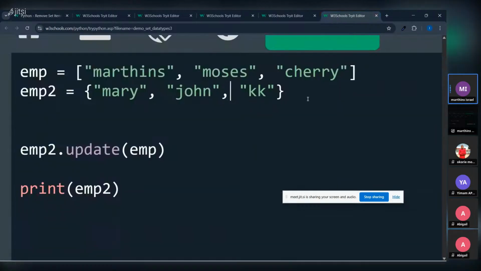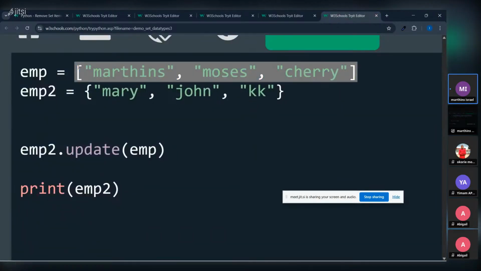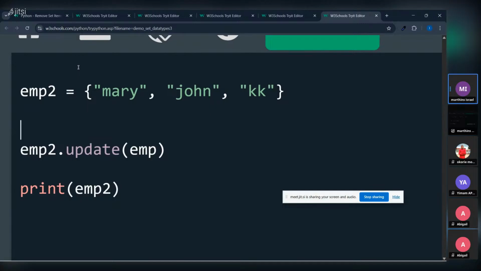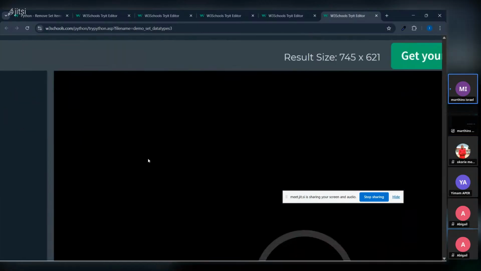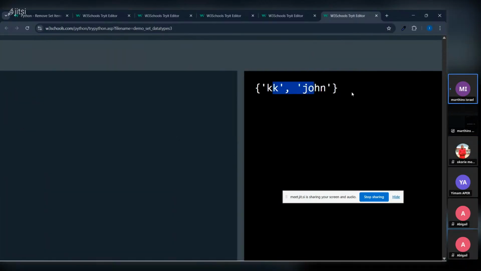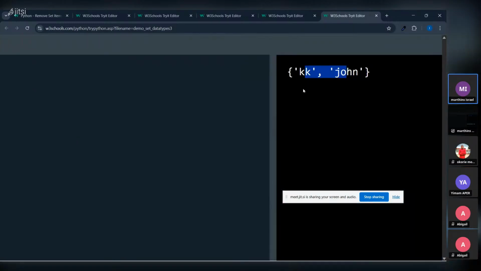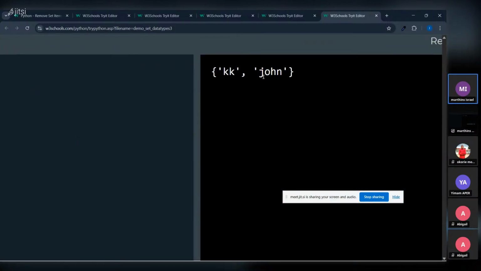So now in our set here of employees, let's remove one guy that we don't need. In employees, we have one stubborn worker who is giving us time, or he stole something from the company. This is employee two, right? So now he stole something from the company. We say remove what? What is the name of the person we want to remove? Let's remove Mary. Exactly. So if you click on run, automatically Mary will disappear. So when you load KK and John, Mary is out of the company already. So you see KK and John have been removed.